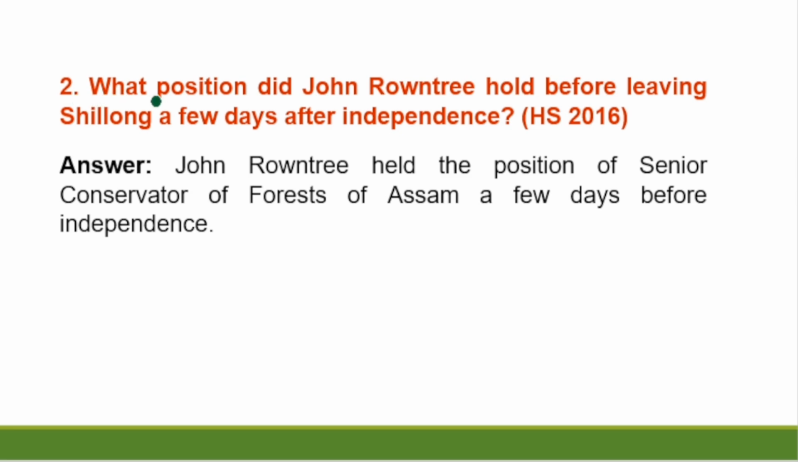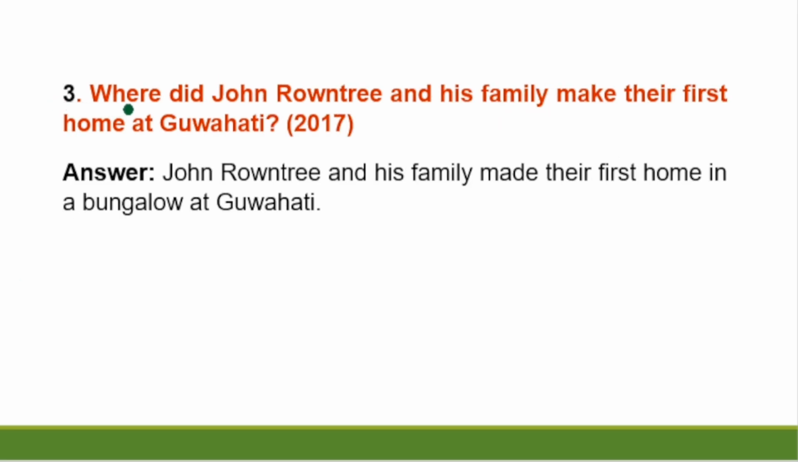Question number 2. What position did John Rountree hold before leaving Ceylon a few days after independence? Answer. John Rountree held the position of Senior Conservator of Forests of Assam a few days before independence. Question number 3. Where did John Rountree and his family make their first home at Guwahati? Answer. John Rountree and his family made their first home in a bungalow in Guwahati.